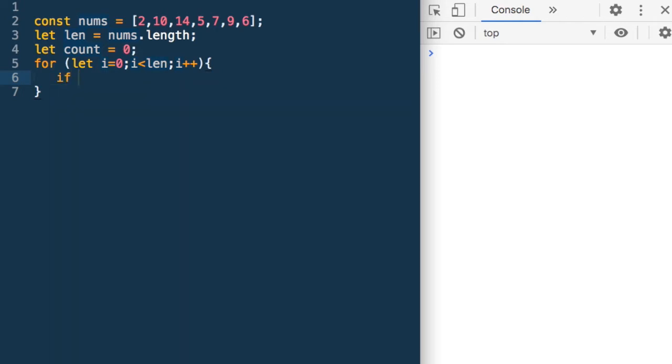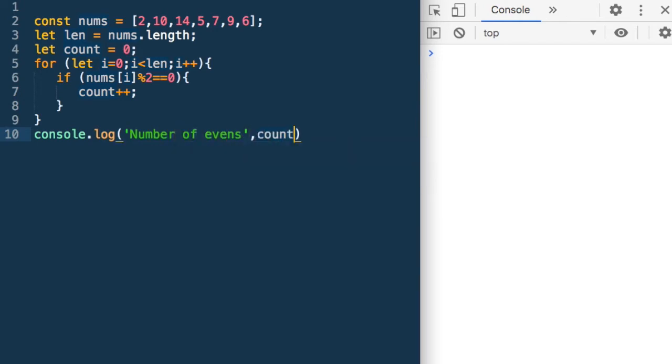So I can say if nums I, that is my number, percentage 2, that is its remainder with 2, is equal to 0. This means this number will be even. If that is the case, what do I need to do? I just need to increment count. After my loop is over, I will just print count. So I can say console.log number of evens and count. Let's run this code.